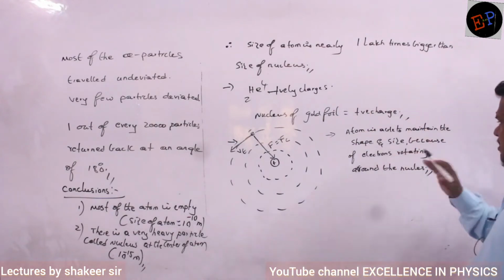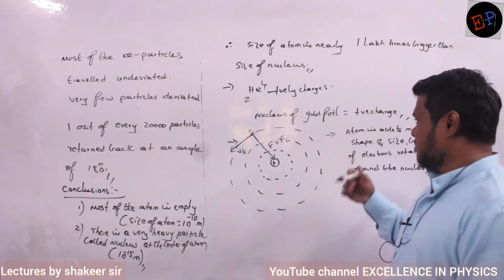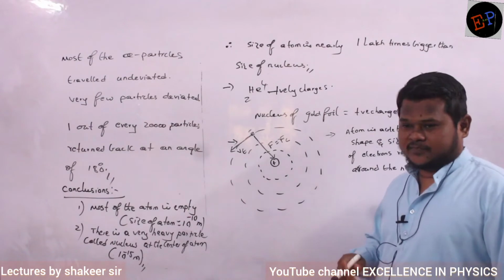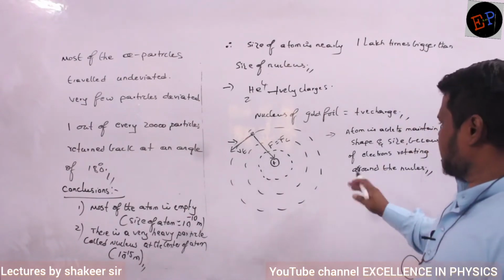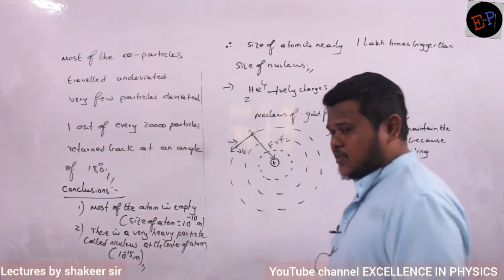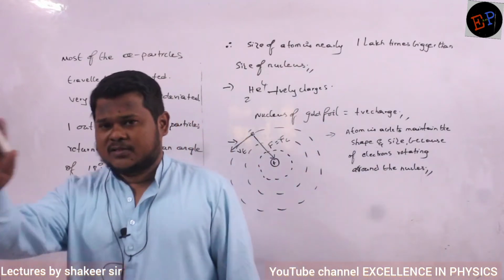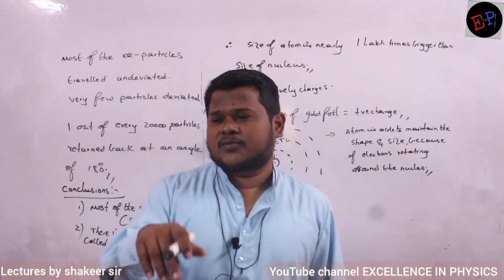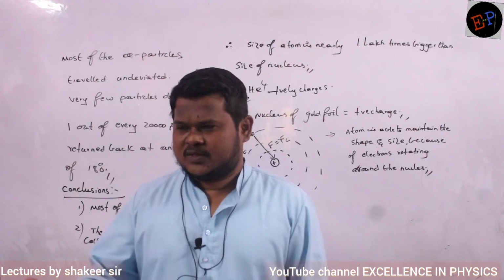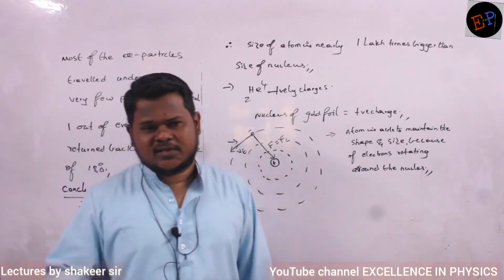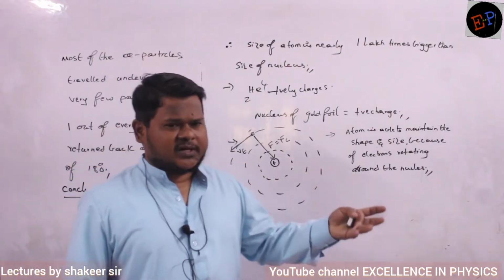That is the second observation which was given by Rutherford. So therefore he said that these electrons are rotating around this nucleus just like planets are rotating around the sun. This is not 100% correct, but some of it is correct.